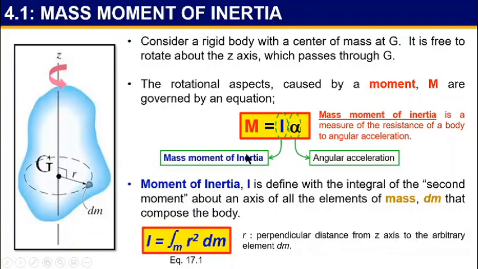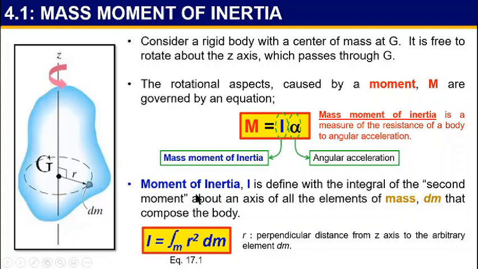So now, you have two equations that you need to memorize. First, the equation of moment, M equal to I times alpha. And then the second one is I equal to the integral of r squared dm, the equation of mass moment of inertia.